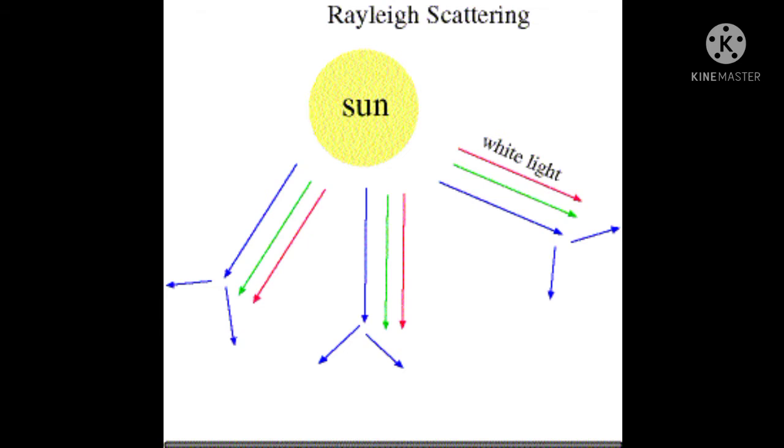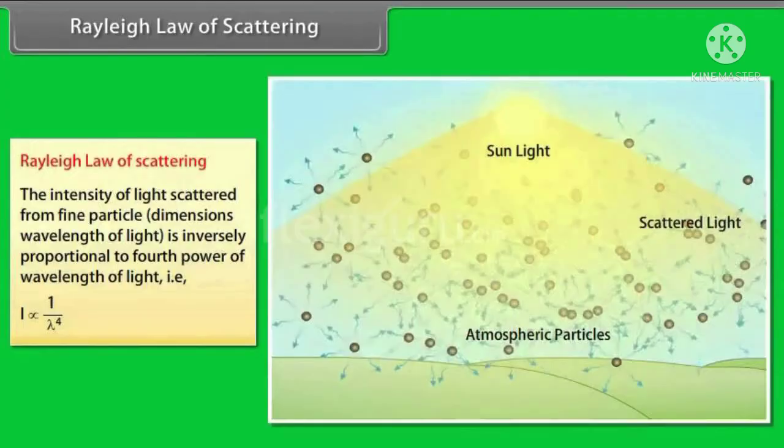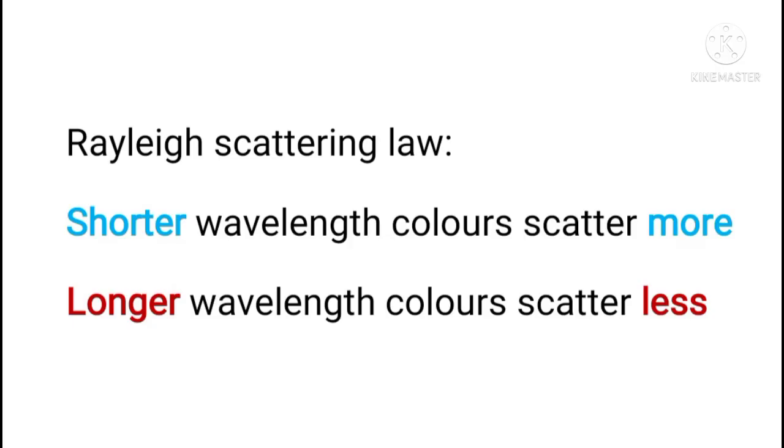The first one is Rayleigh scattering. The scattering of sunlight by atoms or molecules of the gases in the Earth's atmosphere is known as Rayleigh scattering. Rayleigh's law states that the amount of scattering of light is inversely proportional to the fourth power of its wavelength. That is, the amount of scattering S is proportional to 1 by lambda power 4. Here lambda denotes the wavelength of the light ray.